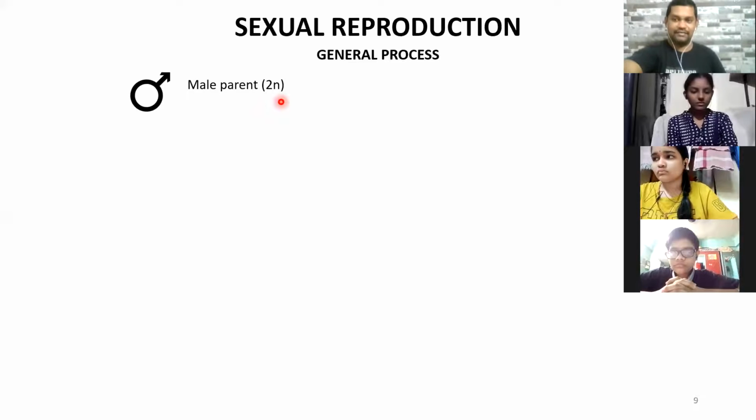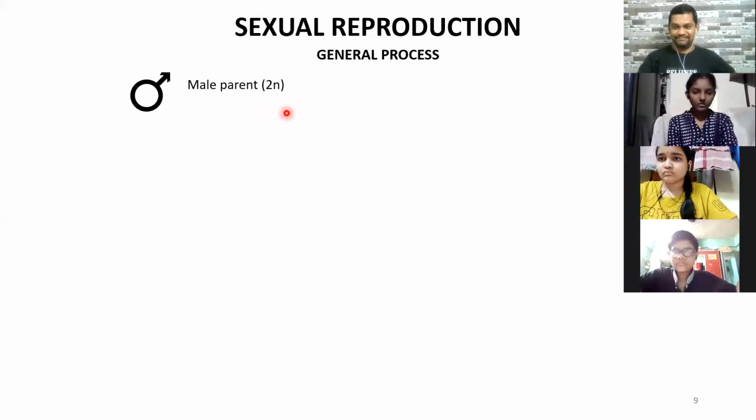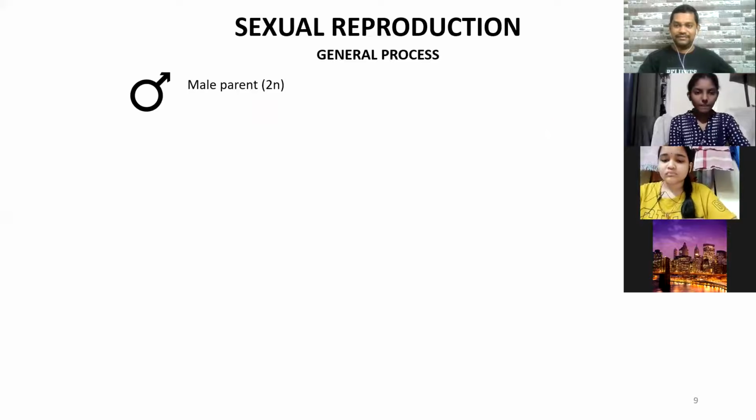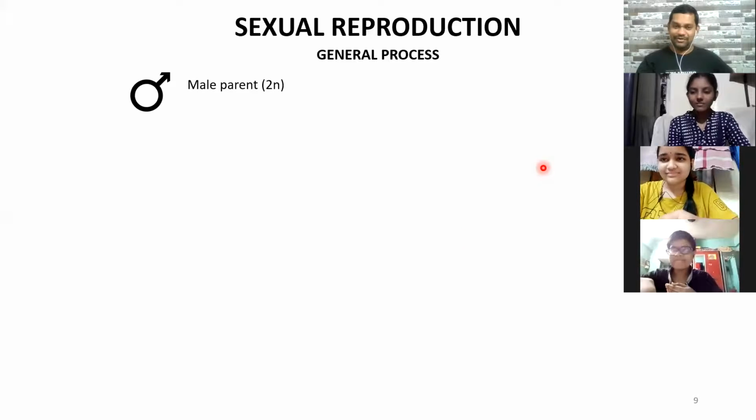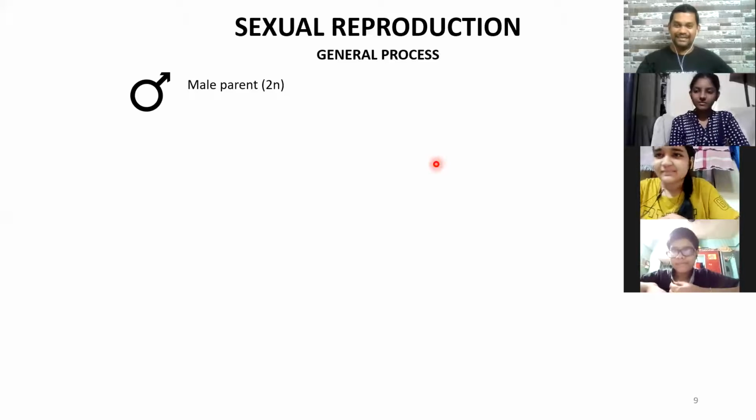2n, what do n and all indicate? Recollect cell division and all. I had mentioned it there. There is a word starting with the letter D. D for Dipali. The first three letters of Dipali's name are the same. What I am asking, tell me. Diploid. Very good. It is diploid.